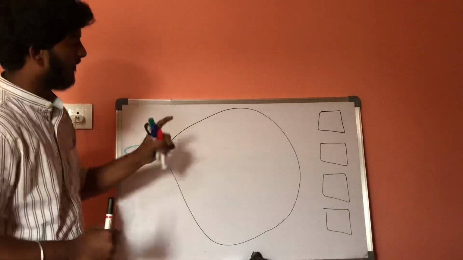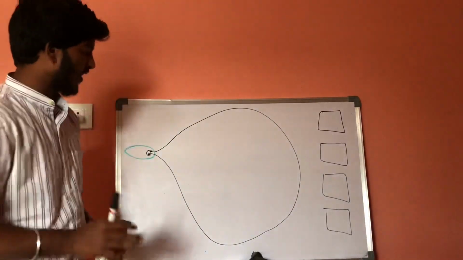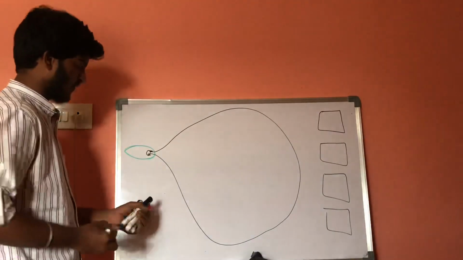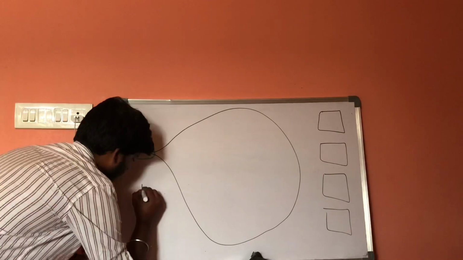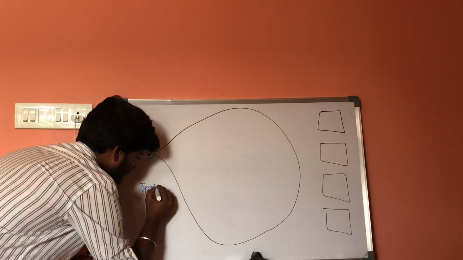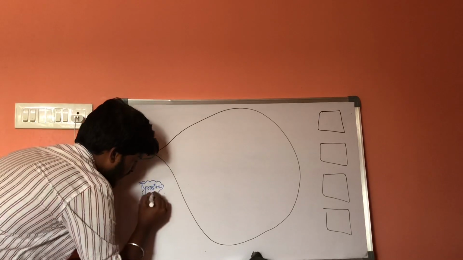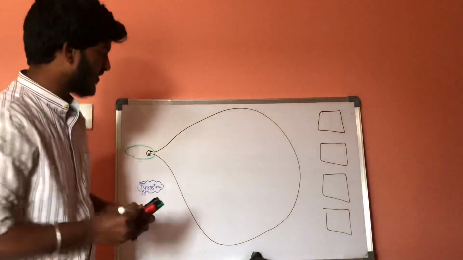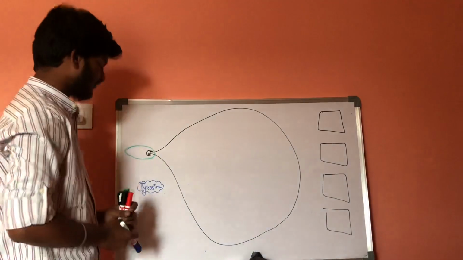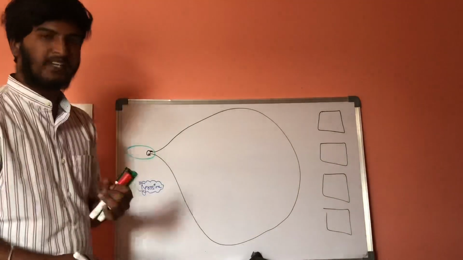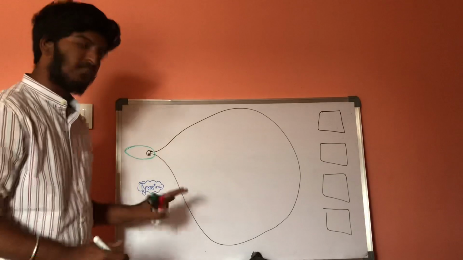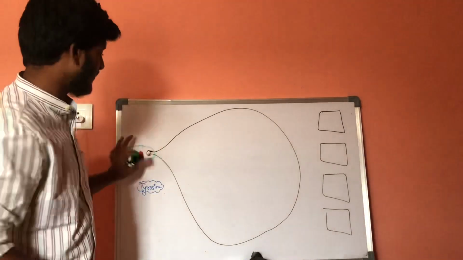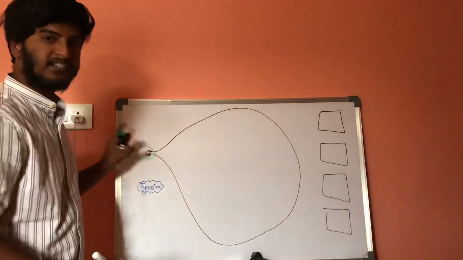Now, for the synthesis of norepinephrine, one of the most important amino acids which is required is tyrosine. Tyrosine is one of the most important amino acids required for the synthesis of norepinephrine. Whenever we take a protein-rich diet in which tyrosine is present, this tyrosine will reach the neural area, the central nervous system.